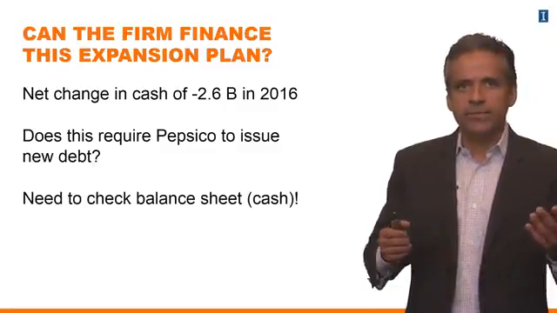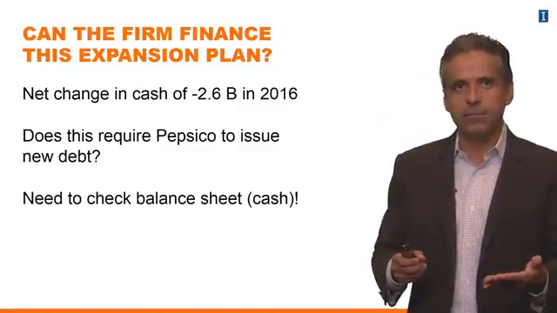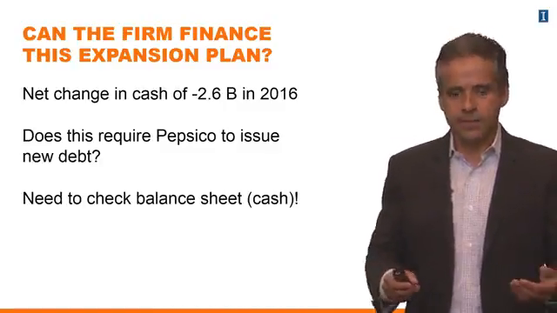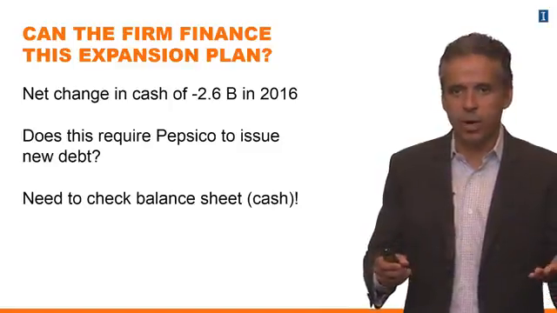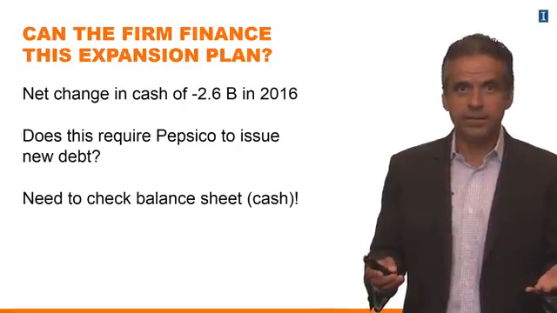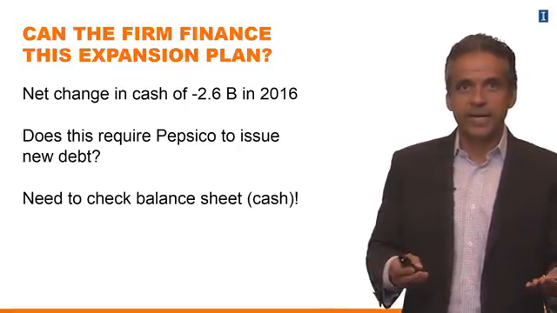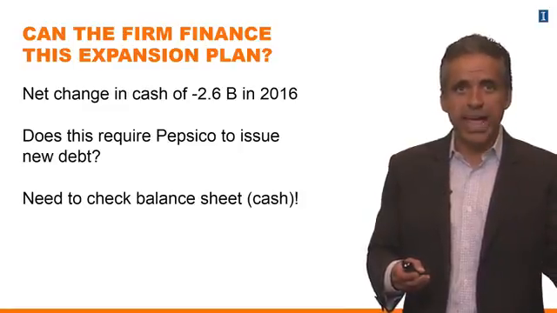So now let's try to answer the question. We have the income statement, we have the cash flow statement, and we've just figured out that the company is going to have a net change in cash of minus $2.6 billion in 2016. So there is a negative number. The question is, does this negative number require PepsiCo to issue new debt, for example?